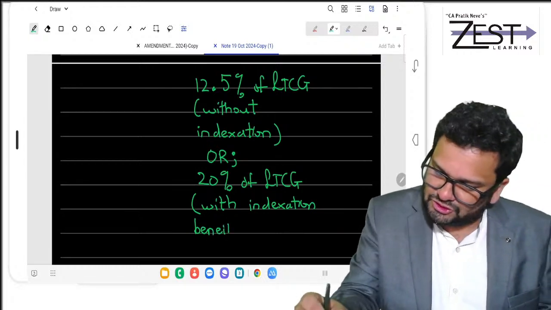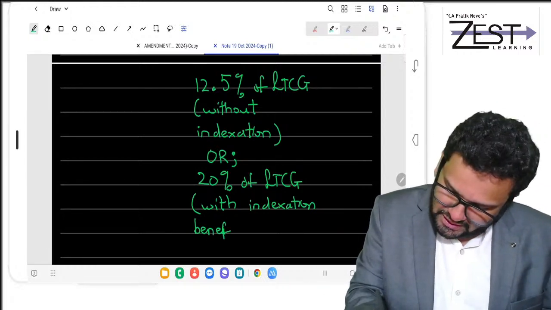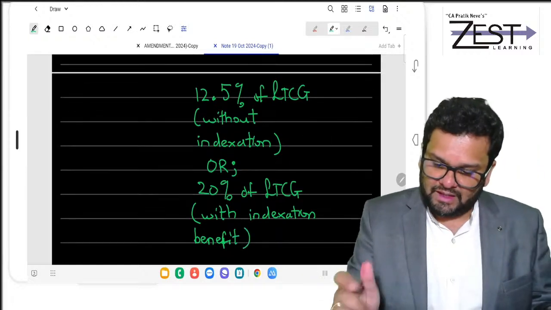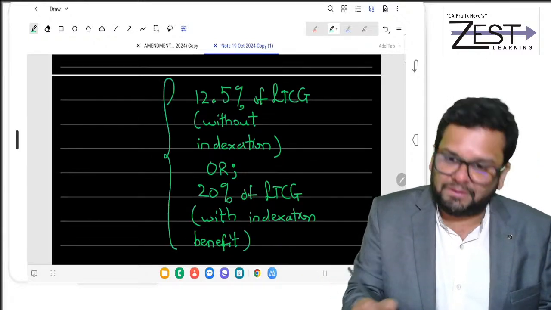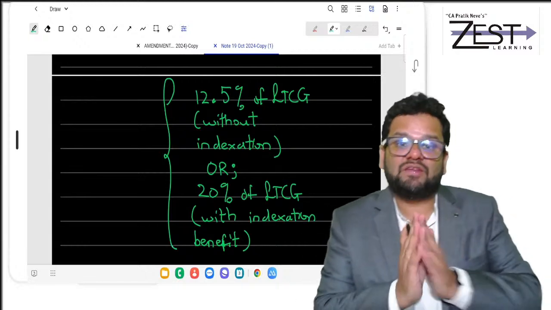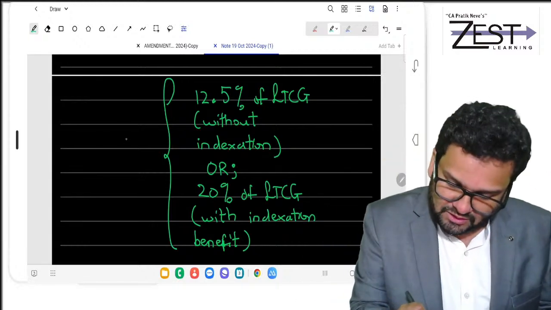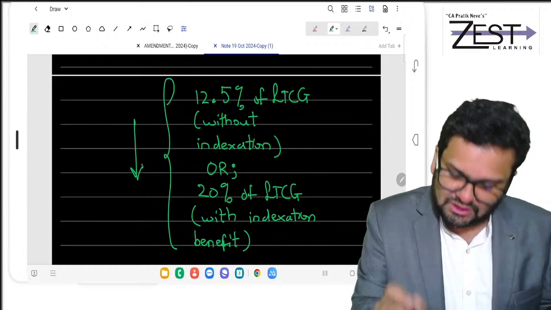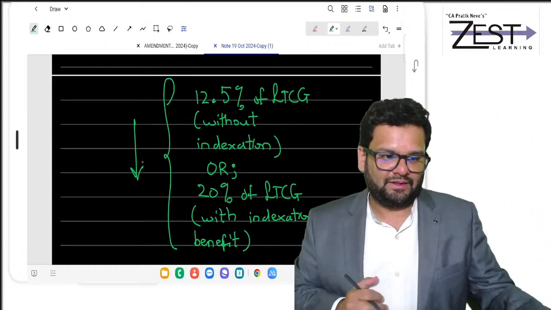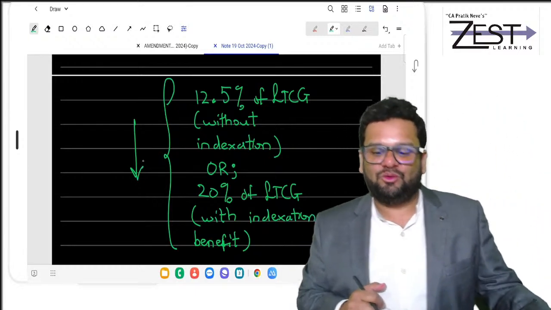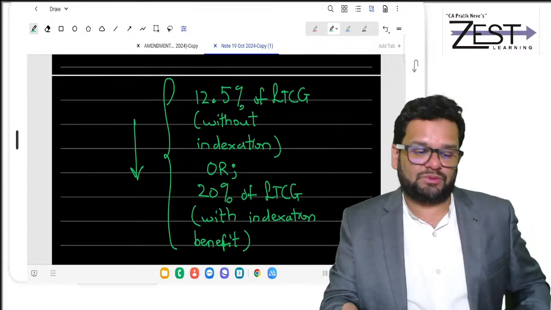Is it clear to all of you? And this will be whichever is beneficial to the assessee. That means whichever is lower. Clear, all of you, how rates of tax are going to be there?